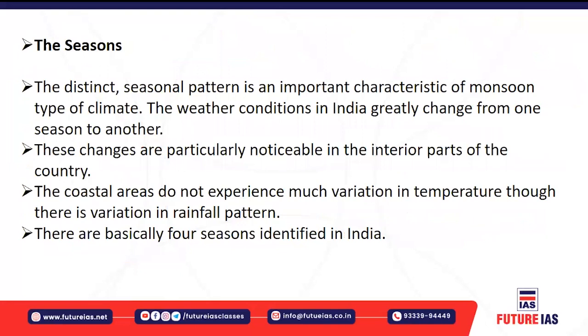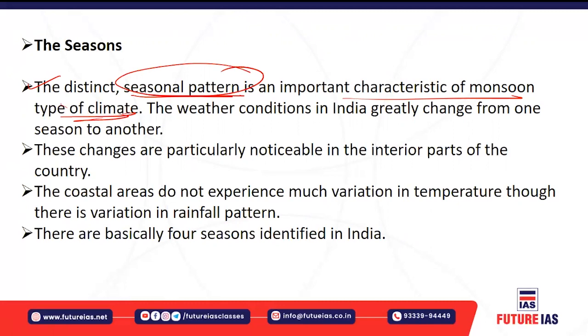Okay, let's understand about the seasons also. The seasons are an important characteristic of the monsoonal type of climate. Okay, and you understand that weather is basically the day-to-day changes in the elements of the weather, right?